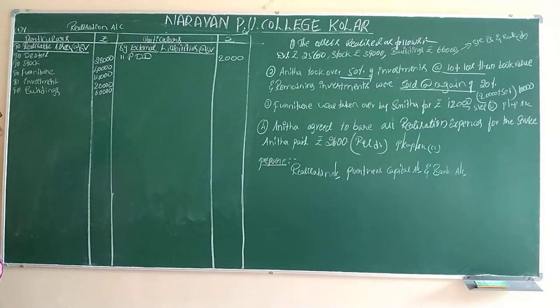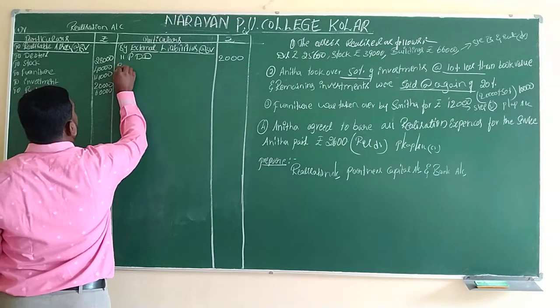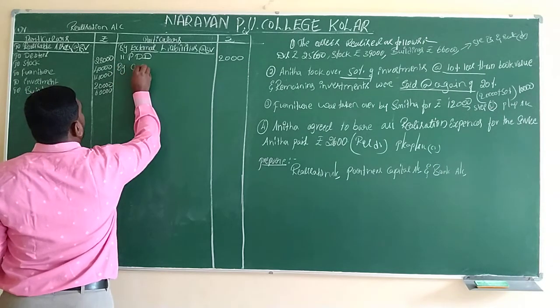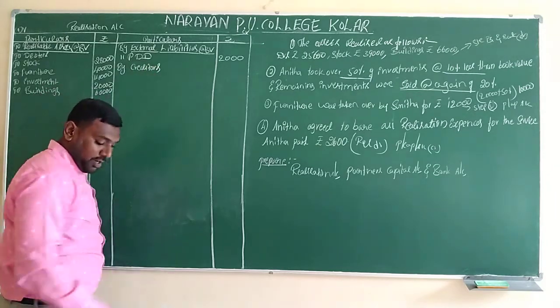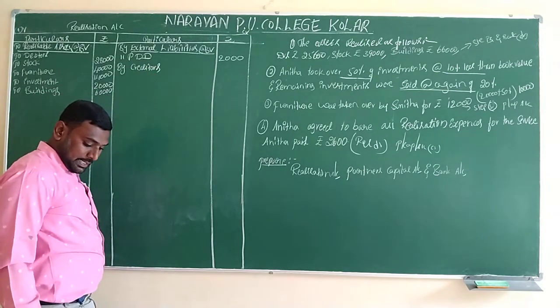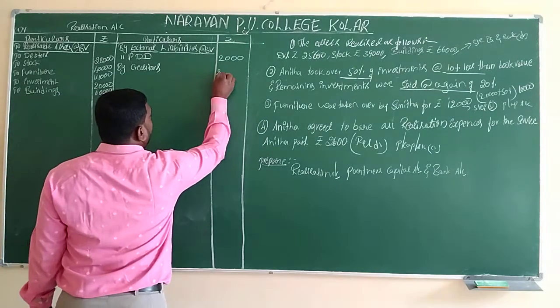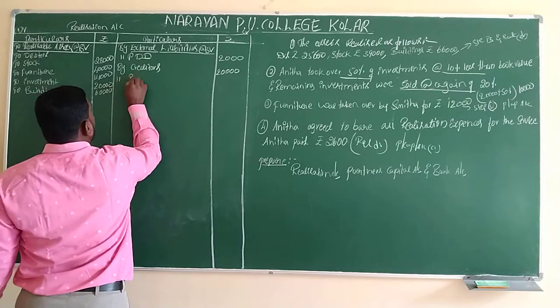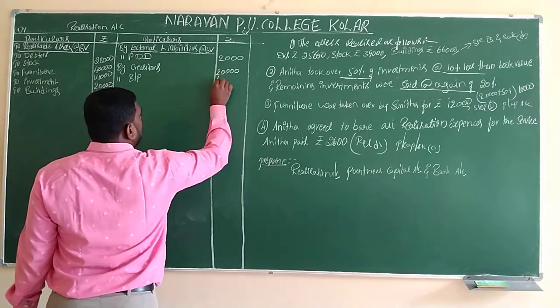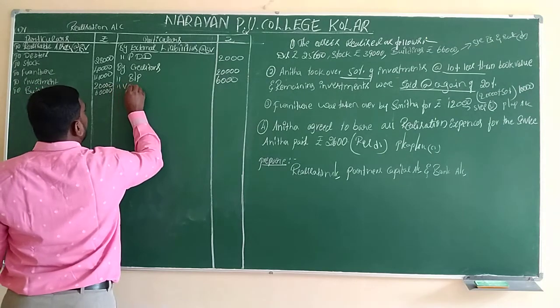First, by creditors. The value of creditors is 20,000. By bills payable 6,000. By Vanita's loan.